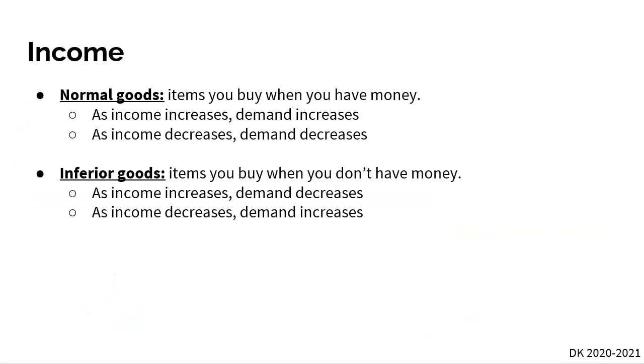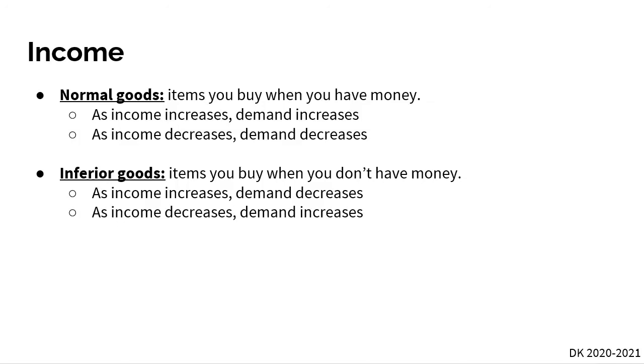Normal goods or income, right? Normal goods and inferior goods. Normal goods are goods you buy when you have money. So if you get an increase in salary, the demand for normal goods increases. For inferior goods, these are goods that you buy when you don't have money, right? So if, let's say, you lose your job, the demand for inferior goods increases here.